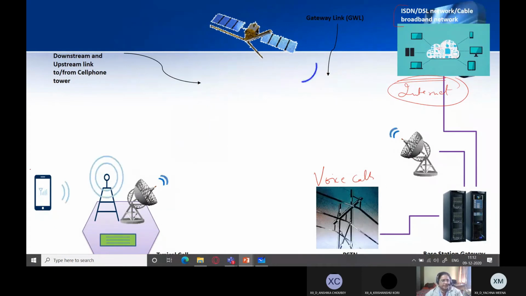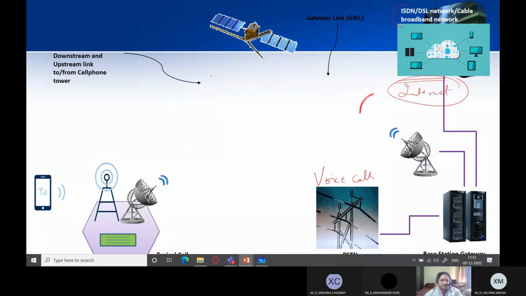So you can see that your phone is not directly connected to the satellite. It gets connected to the nearby cell phone towers. Cell phone towers have equipment, and even if you don't see a huge dish antenna like this, they have equipment which establishes a direct upstream connection with this satellite. So they send and receive signals.